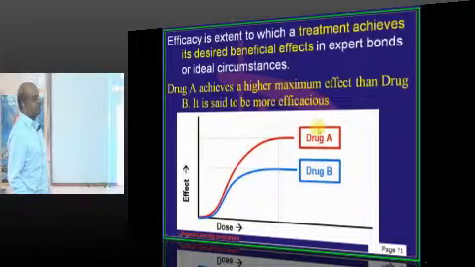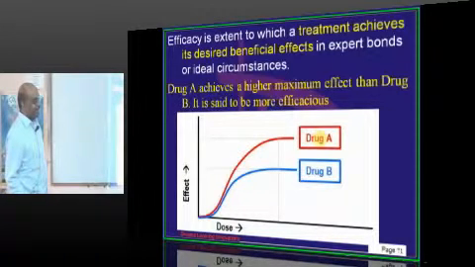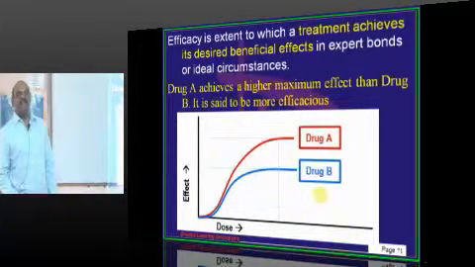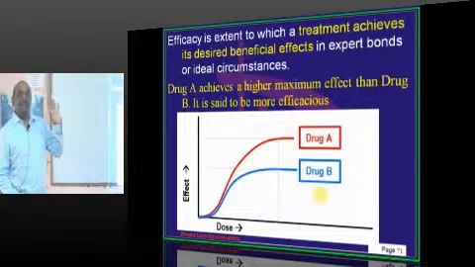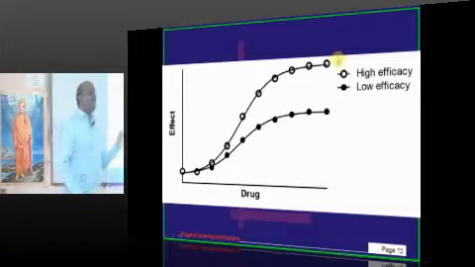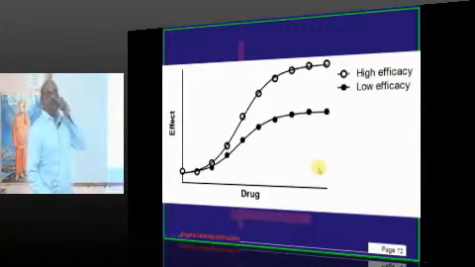Self-preparation versus coaching. Ultimately, what rank you got? After taking coaching, you got a bigger rank instead of a smaller rank. Then what is more efficient? To self-prepare. So, drug A versus drug B. Is it fine? So, high efficacy, low efficacy are the important issues to be remembered.